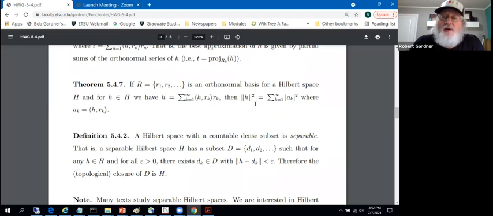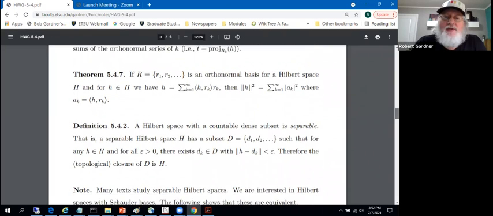Then the norm squared of h is the sum from k equals 1 to infinity of the modulus of a sub k squared, where the a sub k's are those coefficients. They are the inner products of h with R sub k. In fact, we used this type of representation in the proof of one of the previous results. So we need to give an independent proof of this, but we'll take this as given.